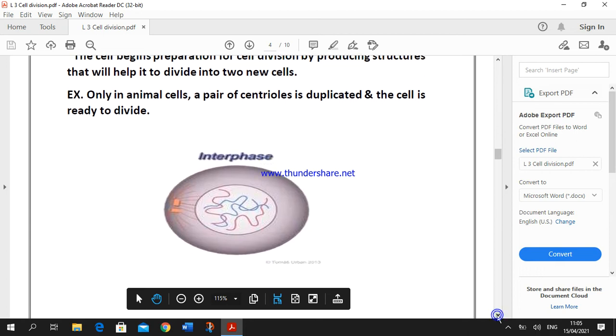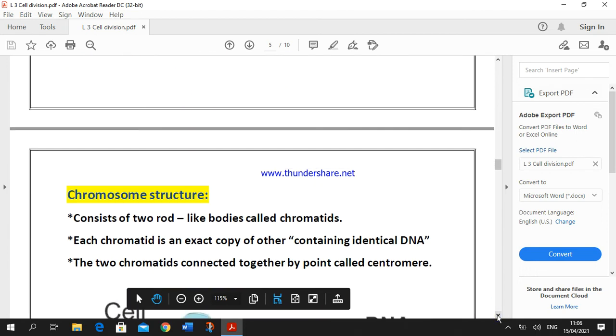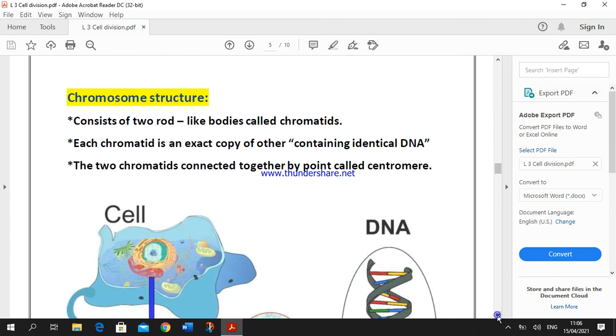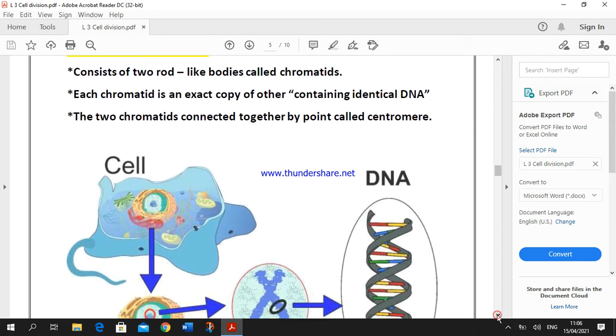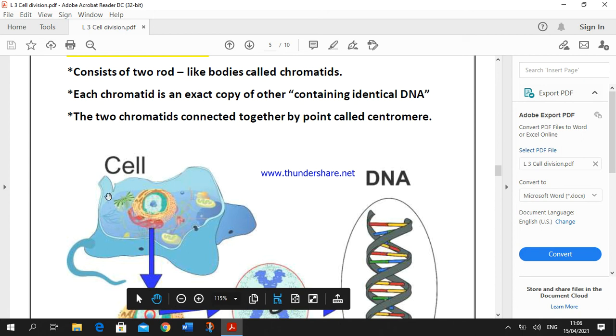Before we talk about cell division, the second stage known as mitosis, we will talk about the chromosome structure. Look at the figure to understand the chromosomes. This is a cell.